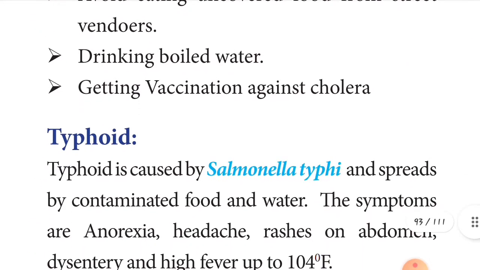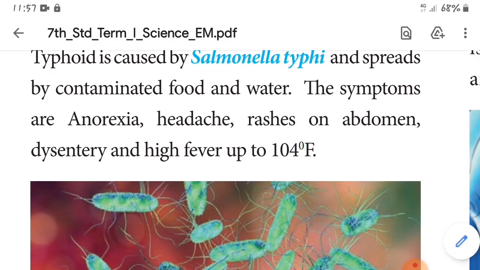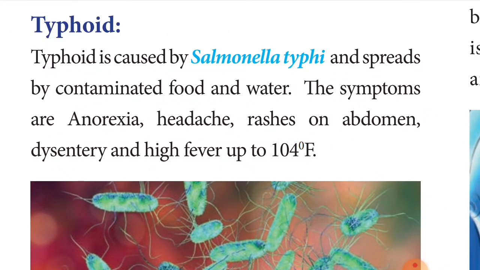Next, see the third communicable disease, typhoid. This is one of the very dangerous communicable diseases, children. Typhoid is caused by Salmonella typhi. So the causative agent name is what? Salmonella typhi, and it spreads by contaminated food and water.